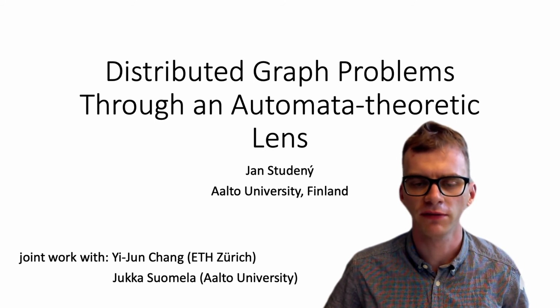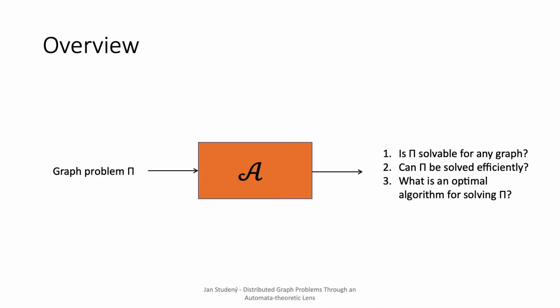Let me start by giving you a high-level picture of what we are trying to solve. We are given a graph problem pi, and our goal is to design an efficient algorithm that will answer the following three questions. First, is pi solvable for any graph? Second, can pi be solved efficiently? And third, what is an optimal algorithm solving graph problem pi? Of course, this is a very broadly posed question, so in our paper we study the following special case.